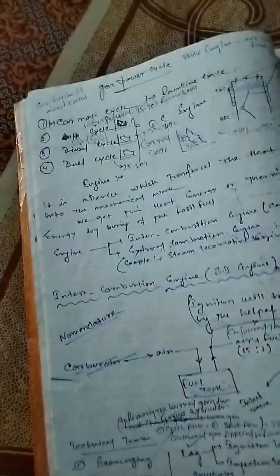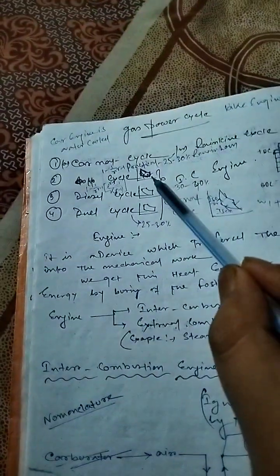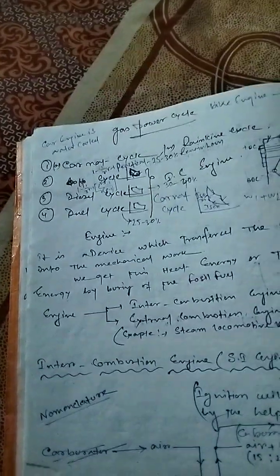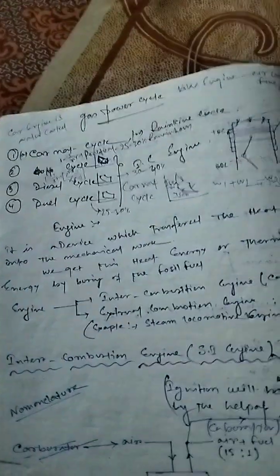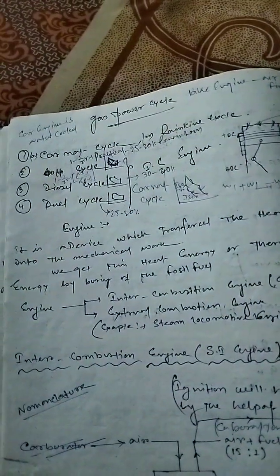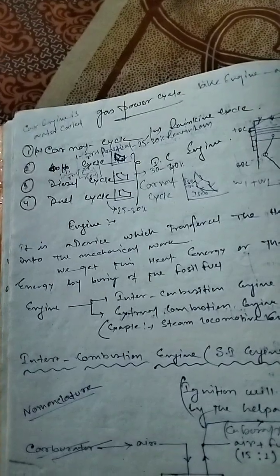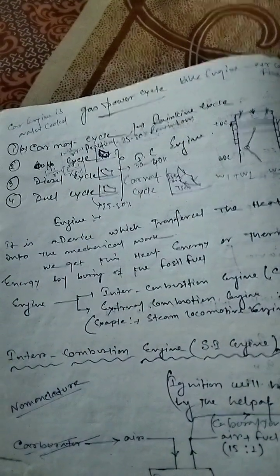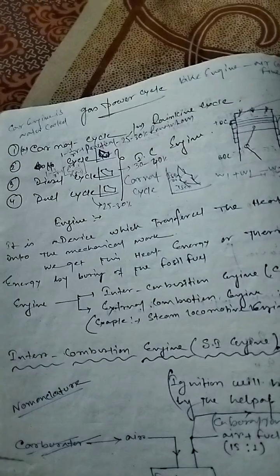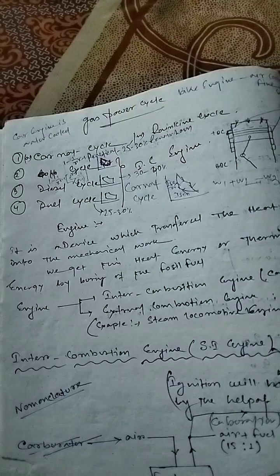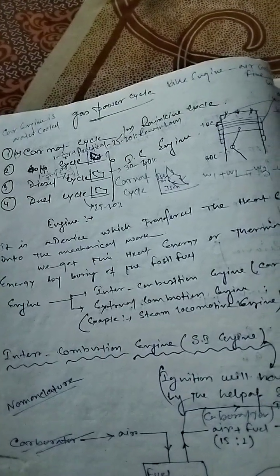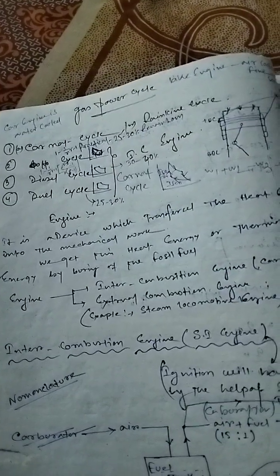If I talk about the practical cycle: in a theoretical cycle we achieve 100% efficiency, but in a practical cycle, or in a real-life engine, we do not obtain 100% efficiency. Why? The main reason is that there are losses. As I told you earlier, the Kelvin-Planck statement basically says that we can never convert 100% of the heat energy into work. There are always some losses.